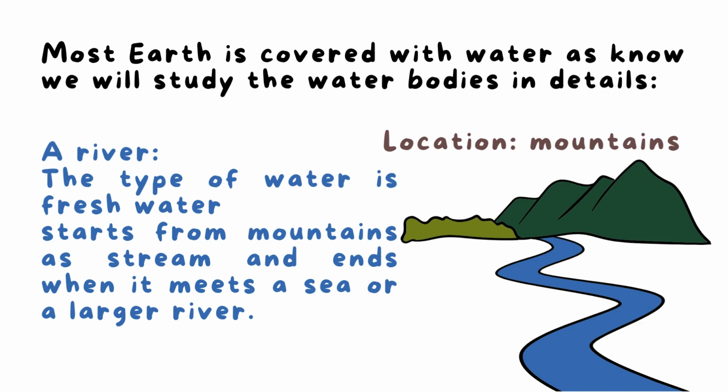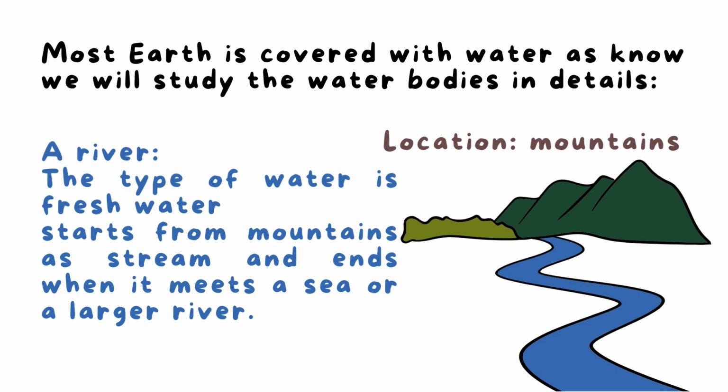And you know, a river, the type of water in it is fresh water. And the river starts from mountains, as it moves from high altitude, so from mountains to lower altitudes. It starts from mountains as streams, as flowing water, and ends when it meets a sea or a larger river.